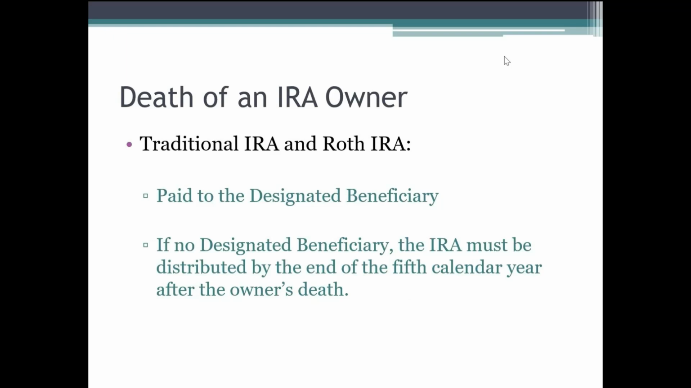So what happens upon the death of an IRA owner? This is true for both a traditional and Roth IRA. It's paid to the designated beneficiary. As we will discuss later in this webinar, that's a defined term, and it's an important term to understand. Because if there's no designated beneficiary, the IRA must be distributed by the end of the 5th calendar year after the owner's death.